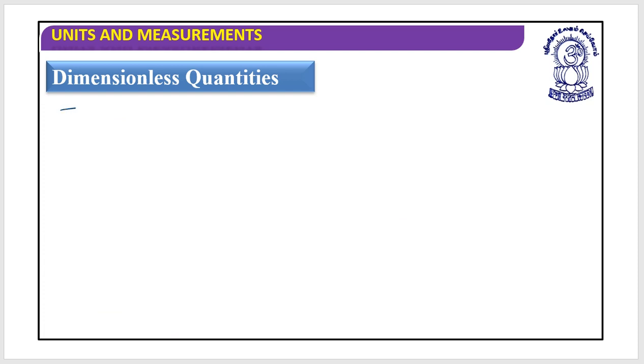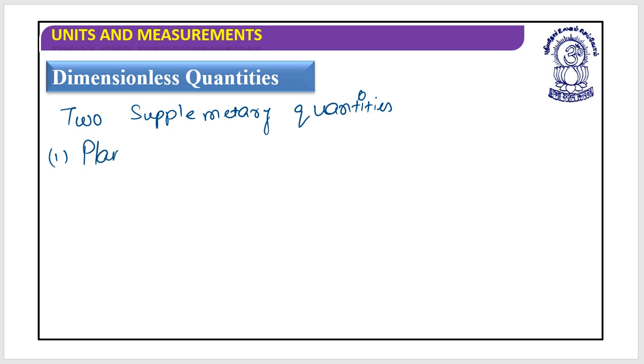Other than this, there are two supplementary quantities. Do you remember the two supplementary quantities? Which are they? One is the plane angle, yes. And second, the solid angle.